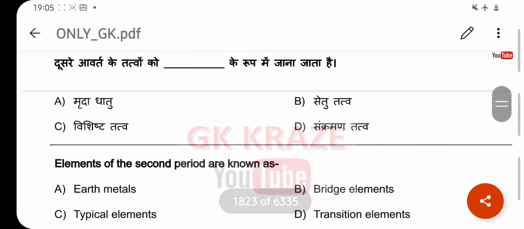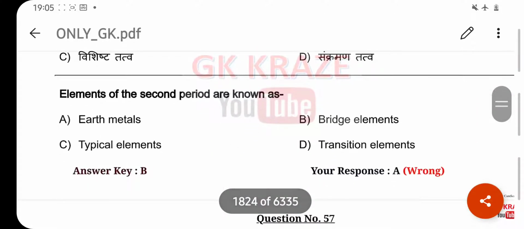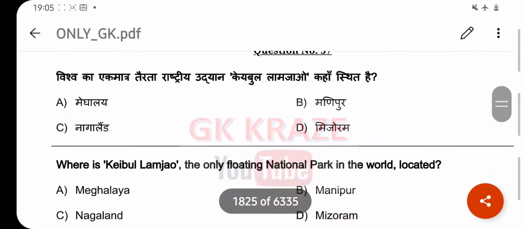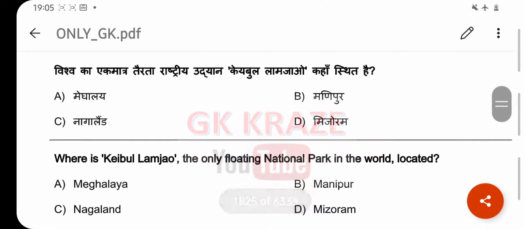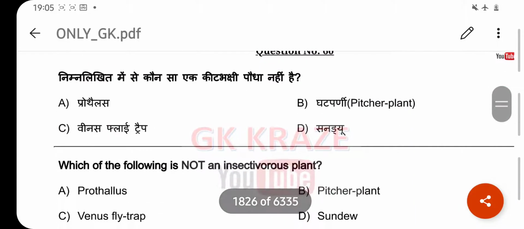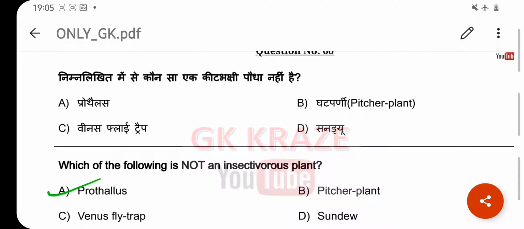Elements of the second period are known as. Your right answer is bridge element. Option B. Where is Koibul Lamjao, the only floating national park in the world, located? Your right answer is Manipur. Option B. Which of the following is not an insectivorous plant? Your right answer is Prothallos. Option A.